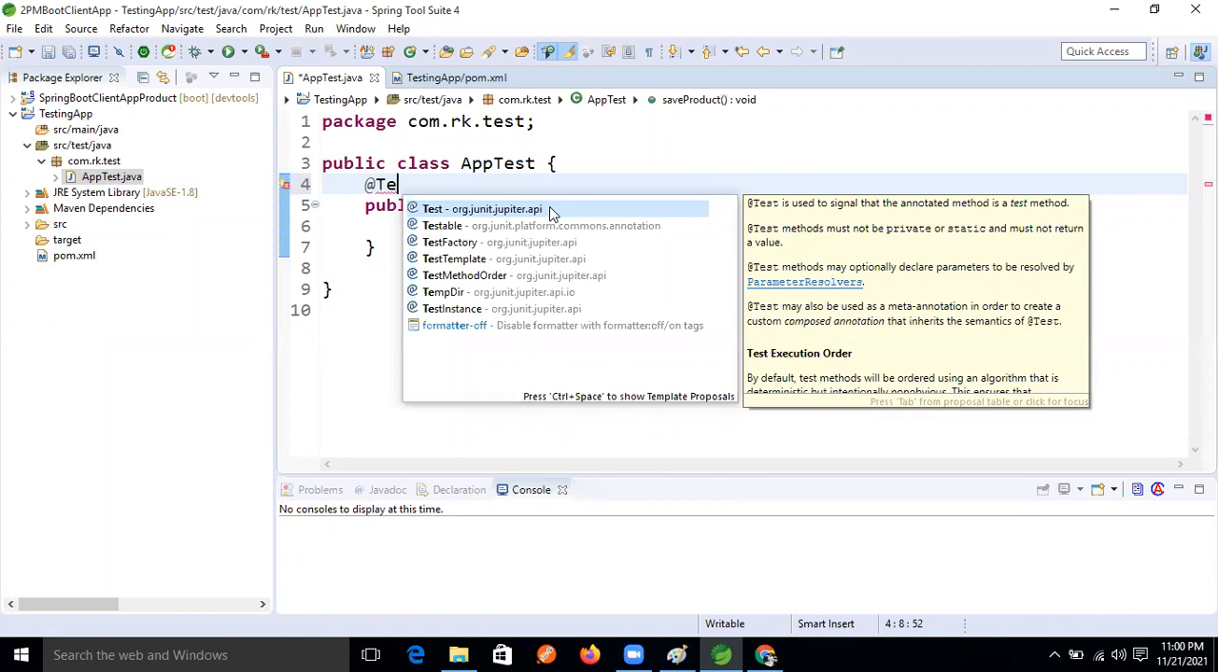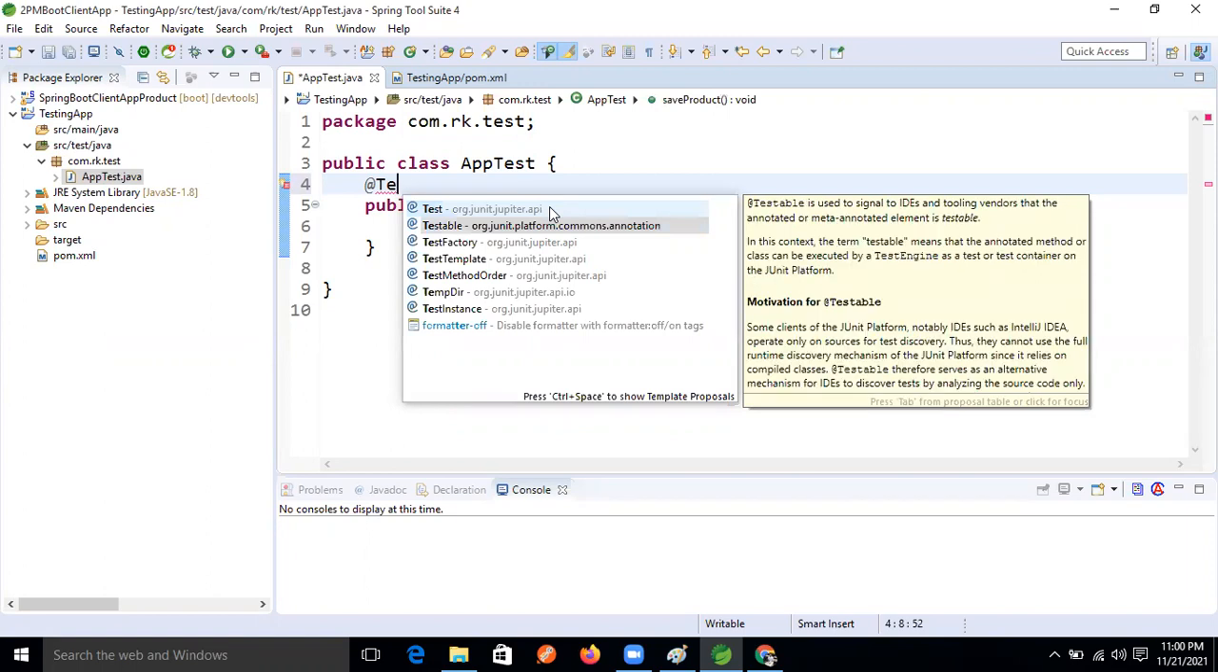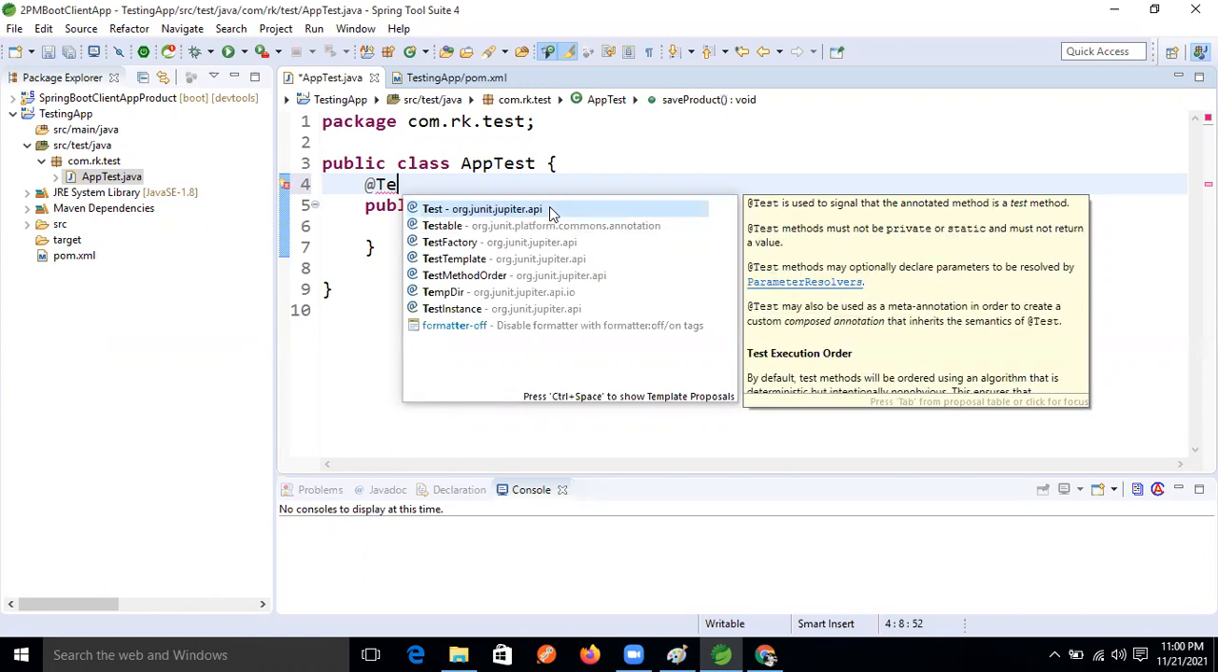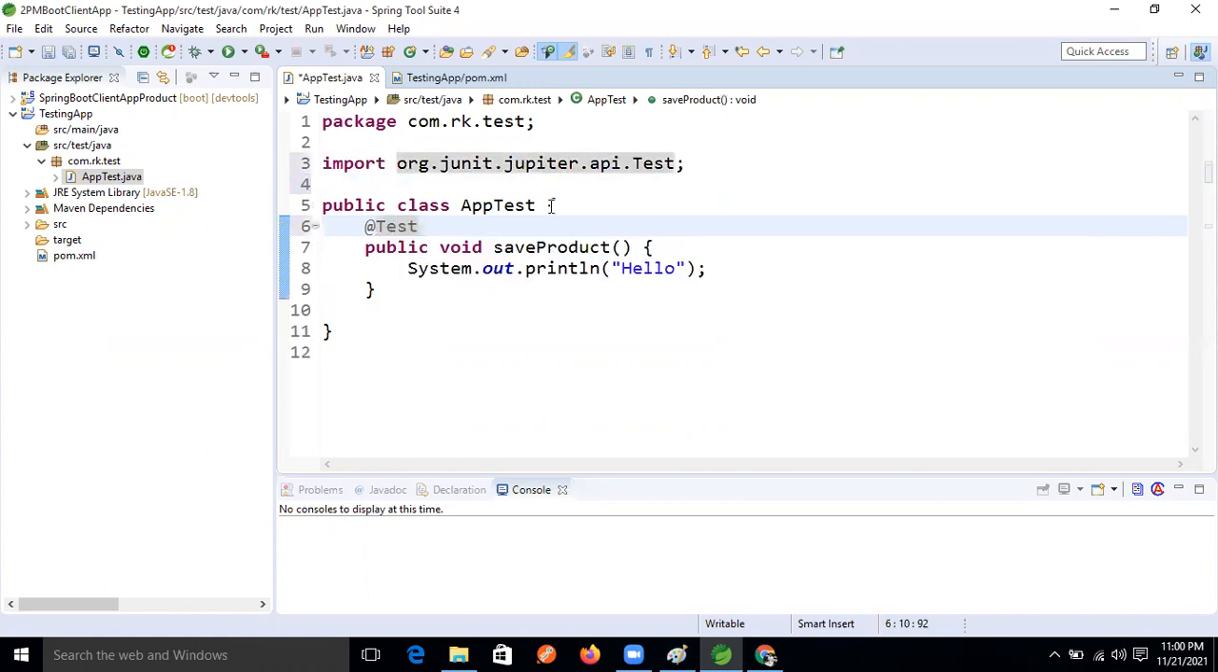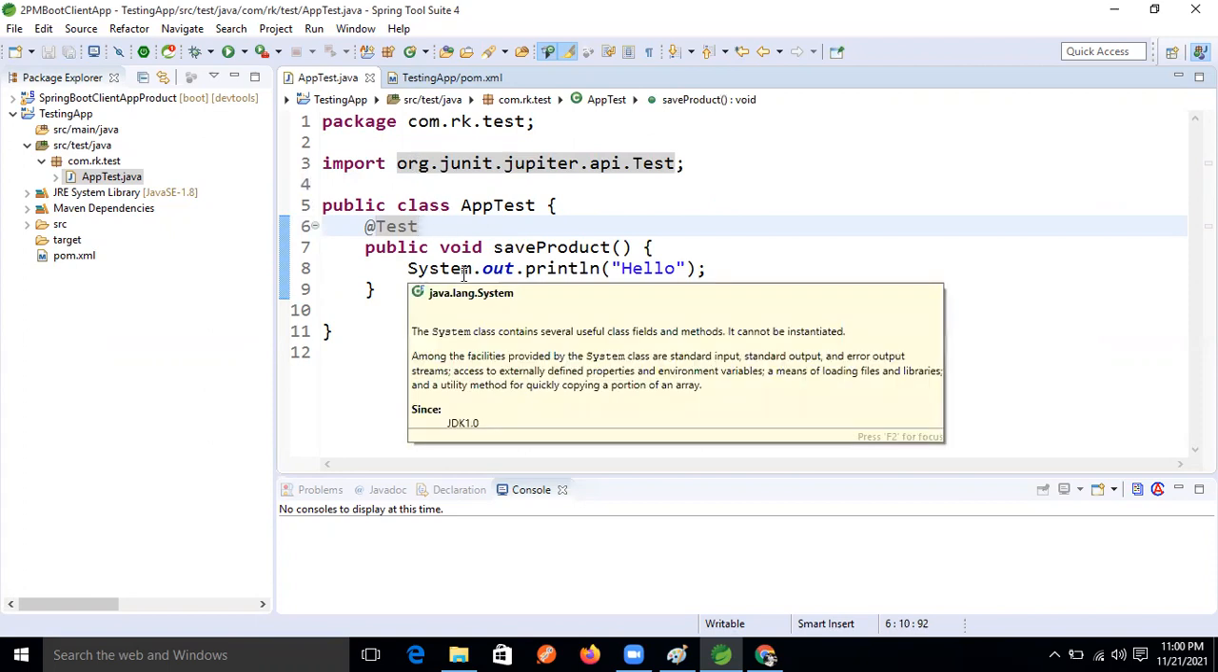Jupiter engine is there, Vintage also showing. All packages are showing in Jupiter only, right? Okay, I think JUnit 4 is not there by default. We have to remove the cache. Yes, I think so. Okay, so now how we are running, just normally, I'm not testing anything yet, guys.